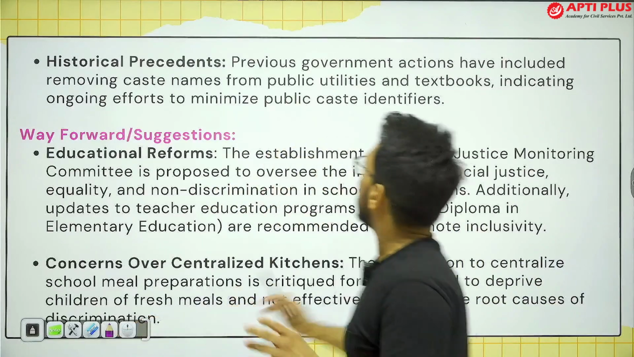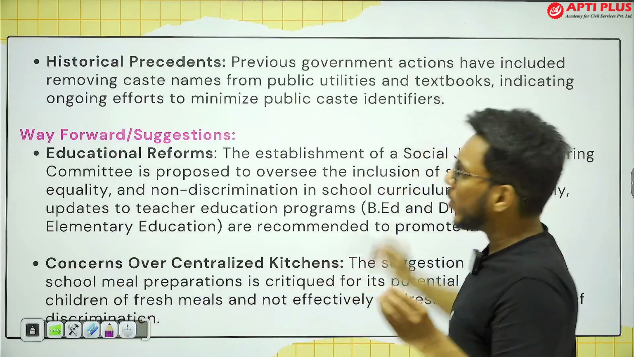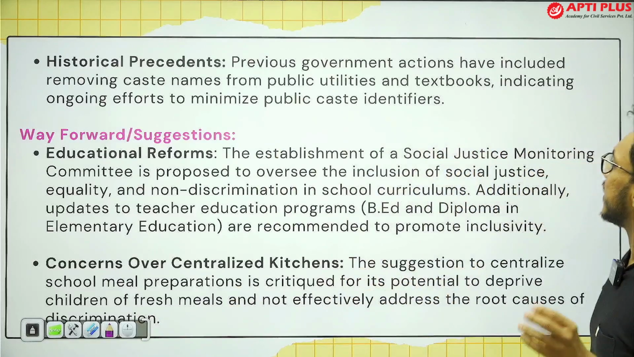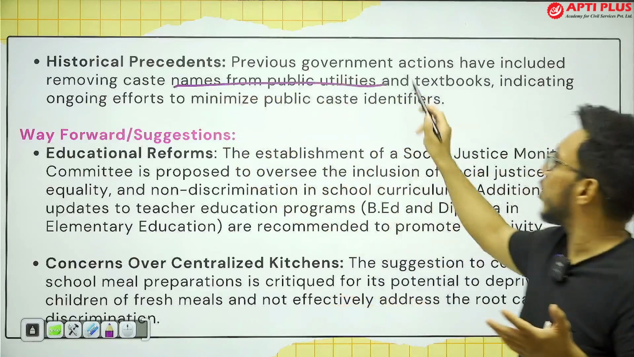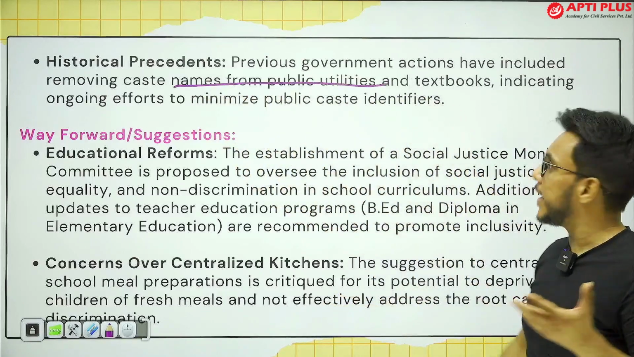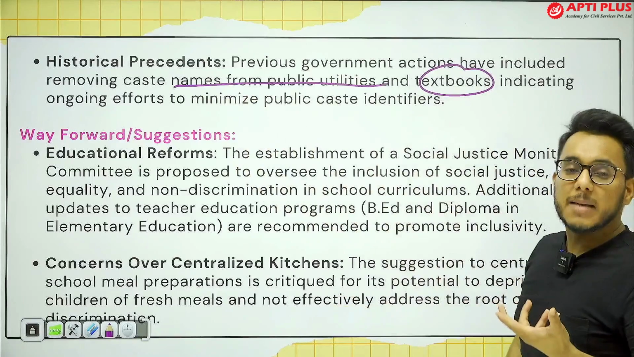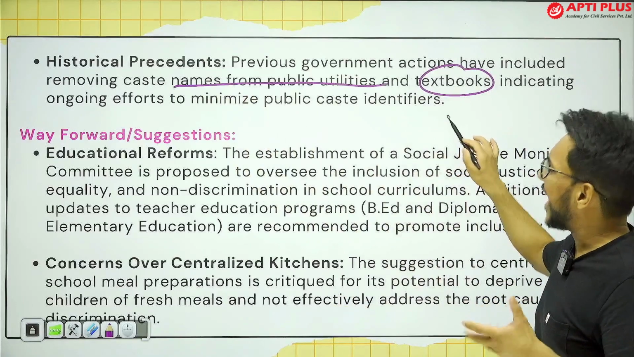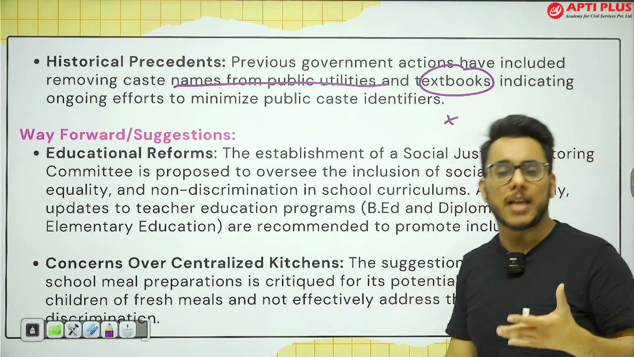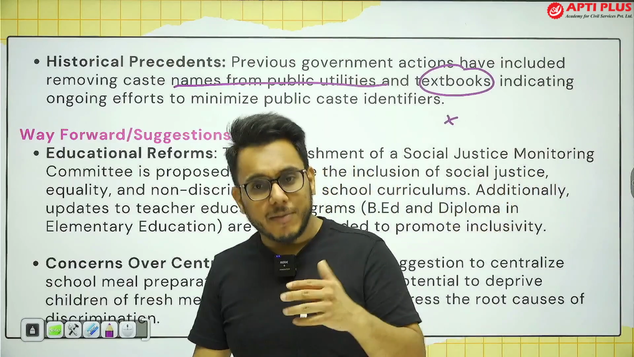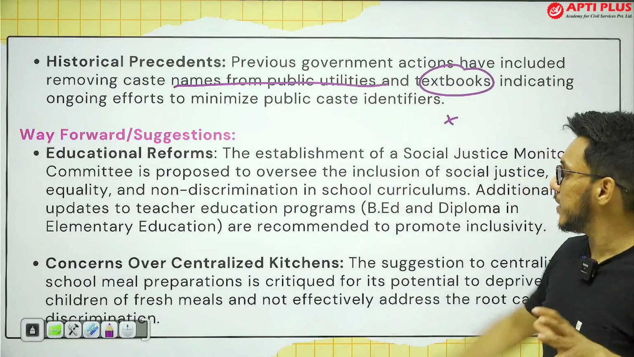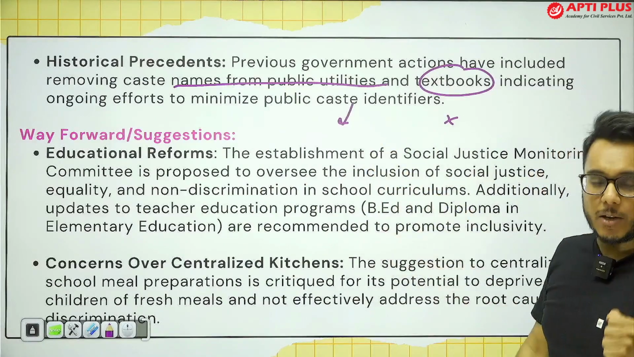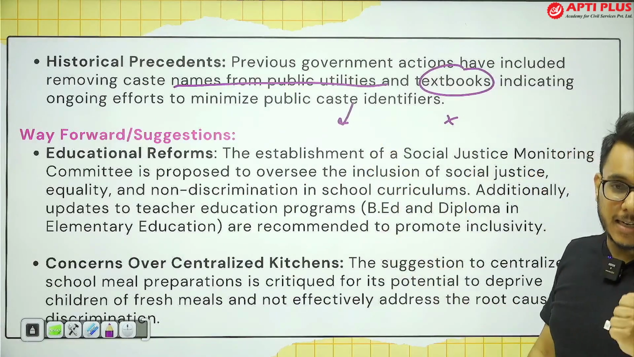Historically, we have seen that earlier also certain precedents have been set. For example, caste names have been removed from public utilities, and from textbooks caste names have been reduced, but frankly it has not helped that much. Why? Because value inculcation is something which needs to be done. Now, when we talk about the way forward, what exactly is to be done?